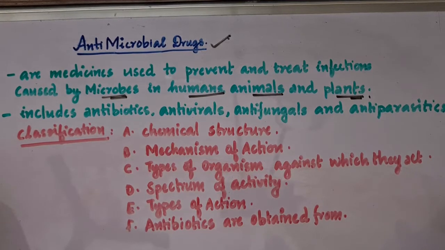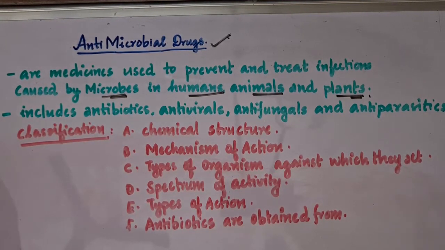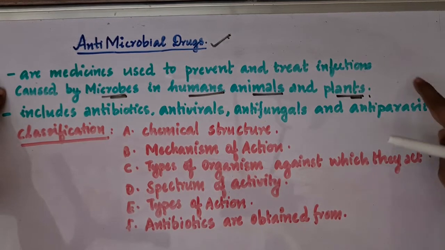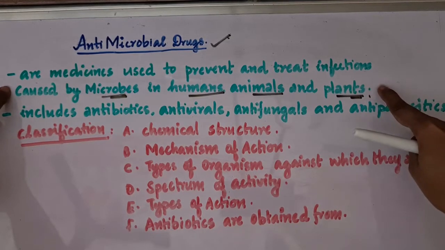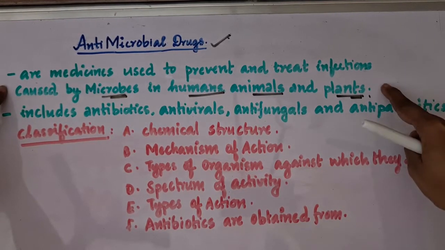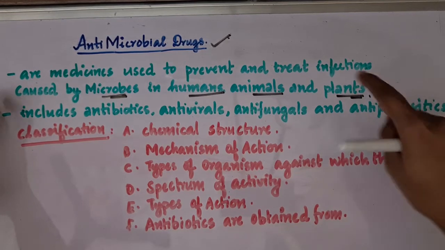Today we are going to see about antimicrobial drugs. So what are antimicrobial drugs? From the name itself we can get some idea. These are the drugs which act against microbes. These are medicines used to prevent and treat infection caused by microbes in humans, animals and plants. We know that these microbes are capable of causing certain kinds of infections and thereby diseases in humans, animals and plants. So we use antimicrobials in order to prevent as well as treat the infection caused by these microbes.